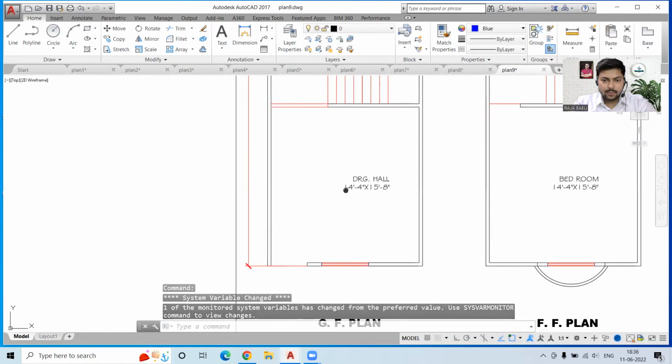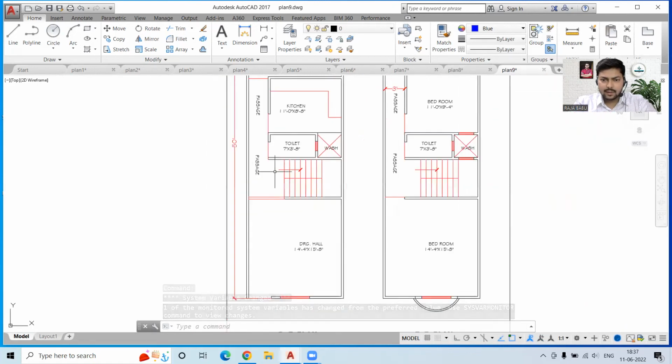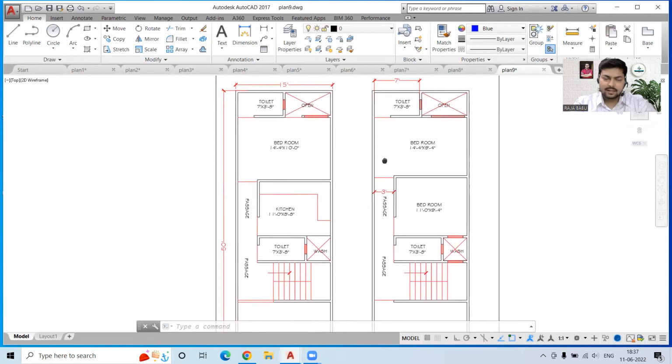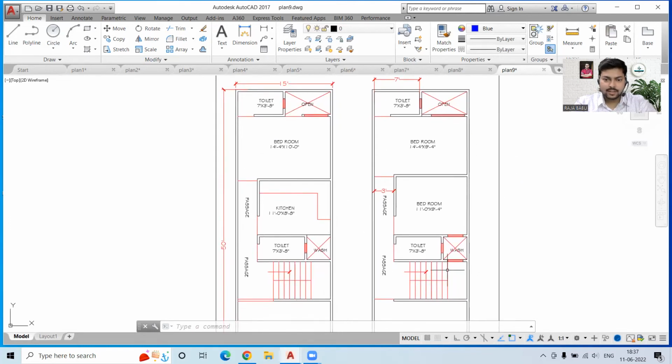Now, this is the ground floor plan. We have this drawing hall. I guess we have already discussed this plan. Yeah, we don't have anything new over here. We have already talked about the staircase and all. Okay, guys, so these were the 9 plans that I had for you.